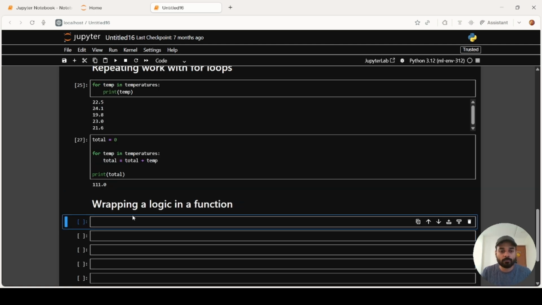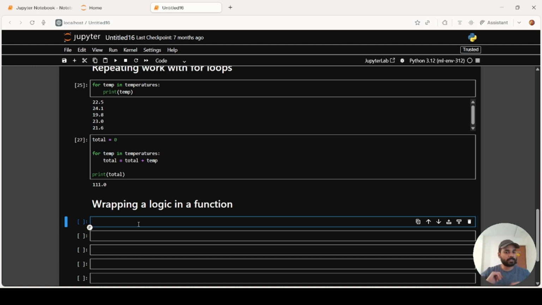What do I mean by this? Wrapping your logic in a function. Let's say you have a function which you are using in a particular scenario. Now you require that function again and again for different variables. Then how are you going to do that? You cannot write the whole code again and again, right? So for that, we can build functions in Python. It's like a reusable recipe used again and again for the same work.